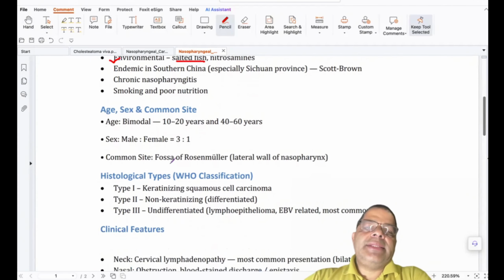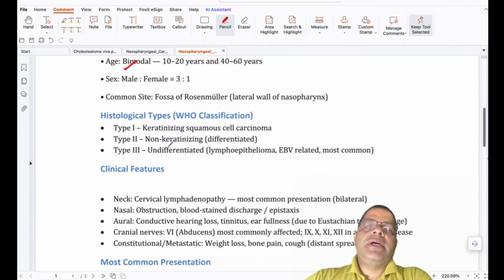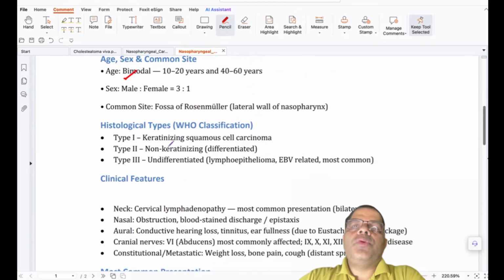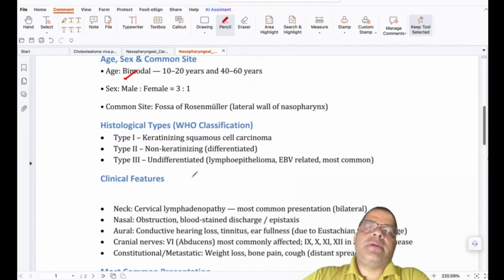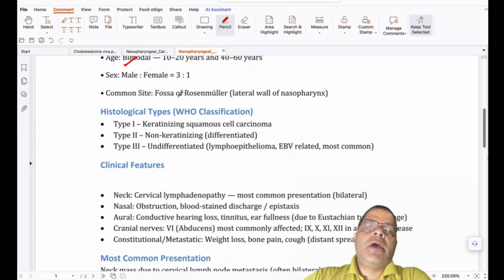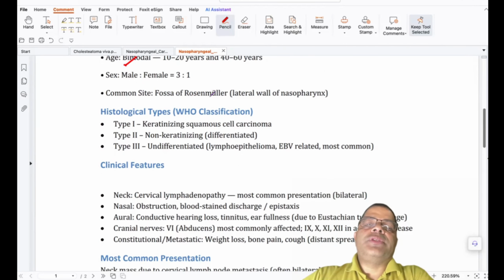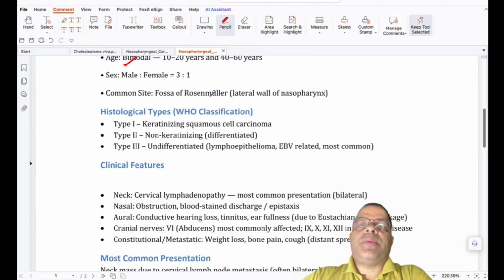Next, what are the age, sex, and common site? This is a bimodal type of disease. It occurs at 10 to 20 years, and later at 40 to 60 years in the same population. It is higher in males compared to females, almost 3:1. Common site is the fossa of Rosenmuller, which lies in the lateral wall of the nasopharynx. Remember that one.